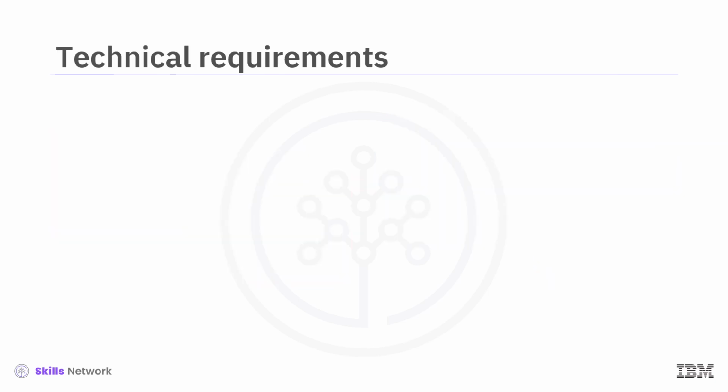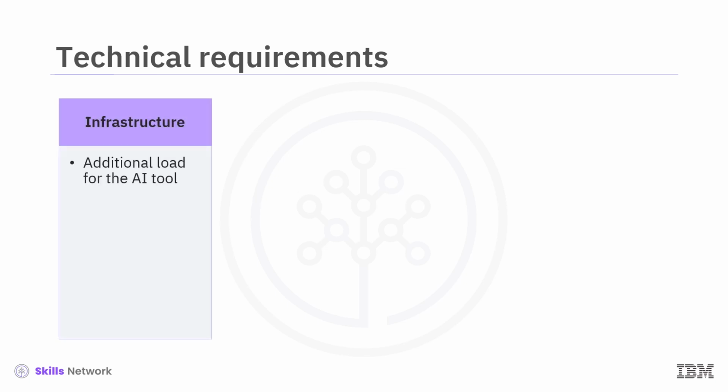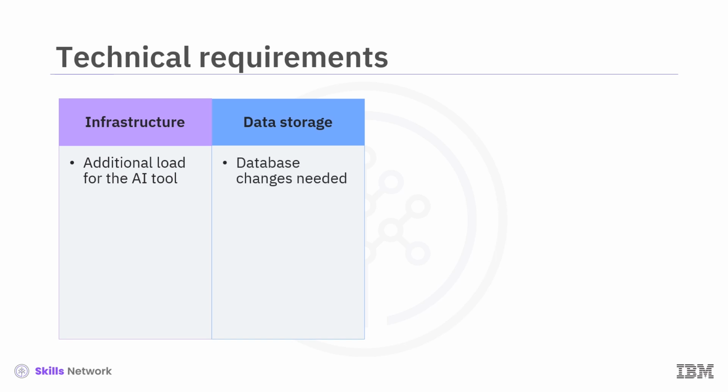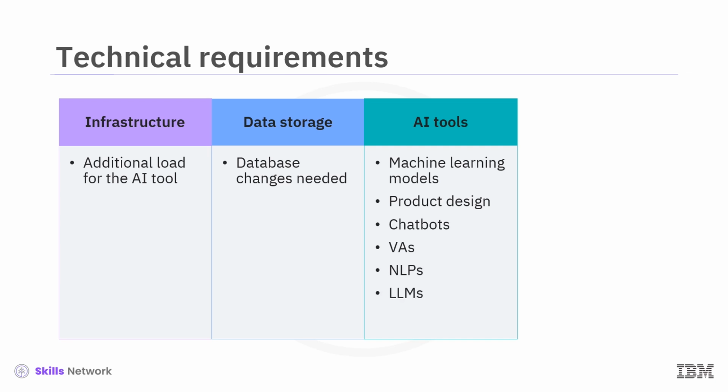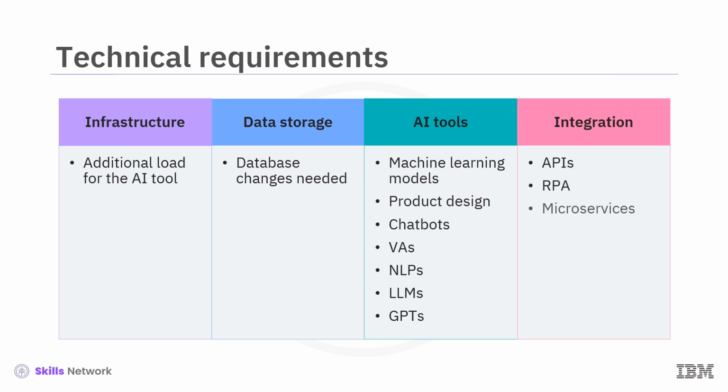The technical requirements to be considered are infrastructure that should answer what additional load the AI tool will incur. Next is data storage. Think of whether database changes will be needed. Then AI tools. What AI will be needed? Machine learning models, product design, chatbots, virtual assistants or VAs, natural language processing systems or NLPs, large language models or LLMs, or generative pre-trained transformers or GPTs. Lastly, integration including APIs, RPA, microservices, web services, and other middleware.